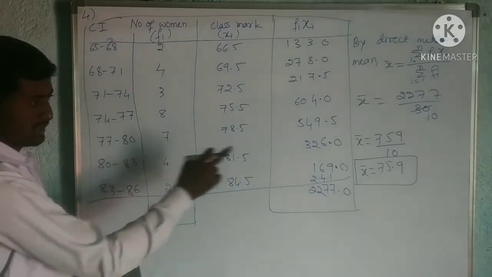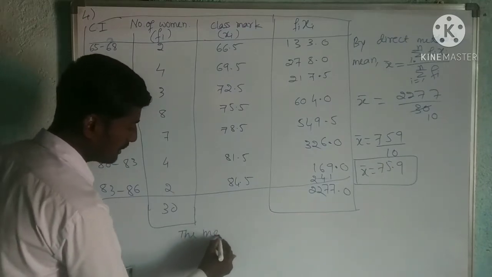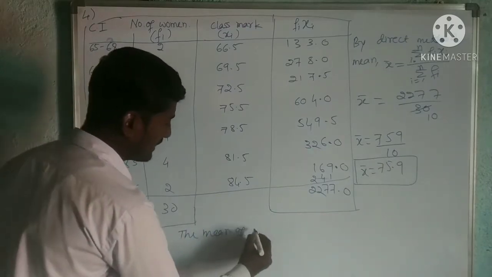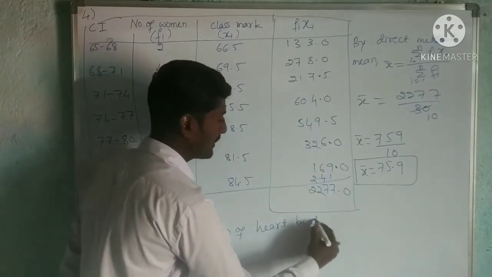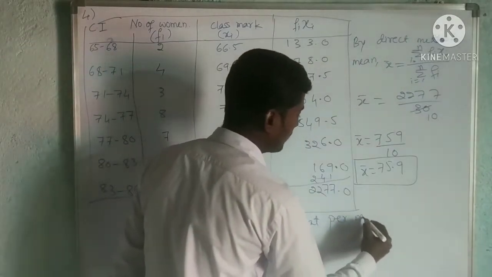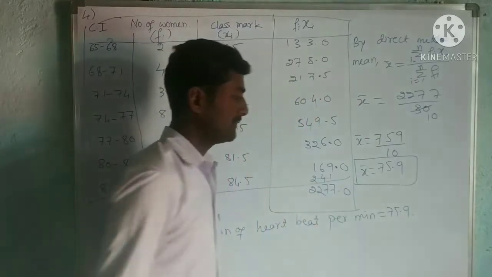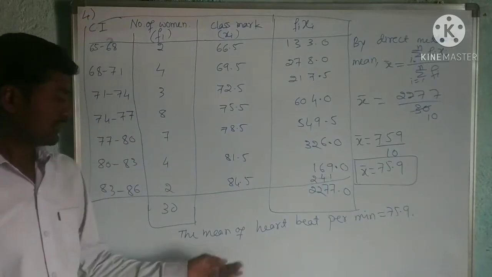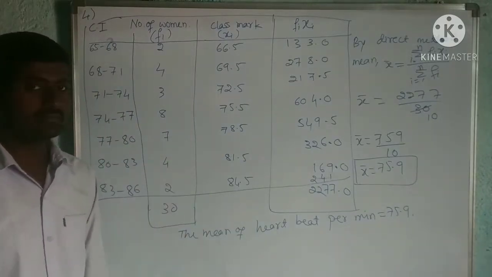Okay, so that will be the mean heartbeat per minute is equal to 75.9. Okay, so like this you can write the mean for the previous problems also, you write it.